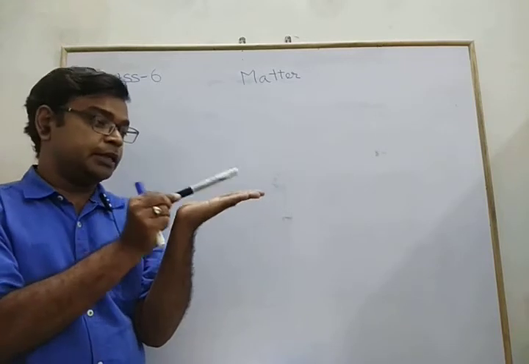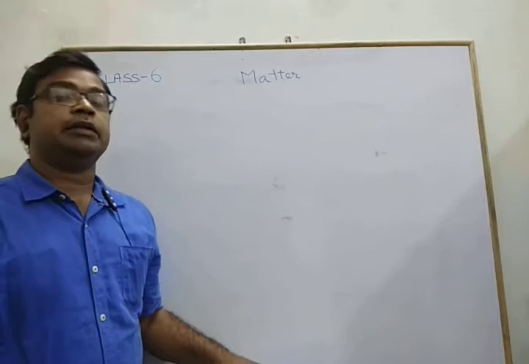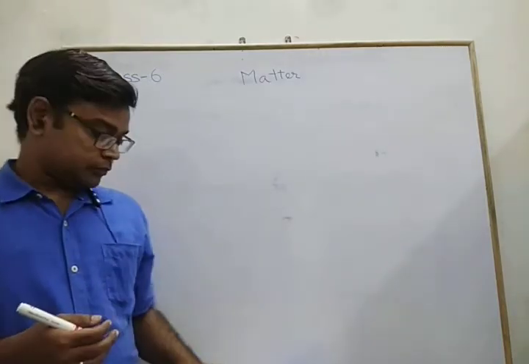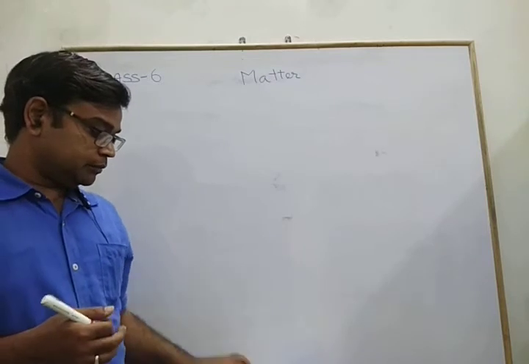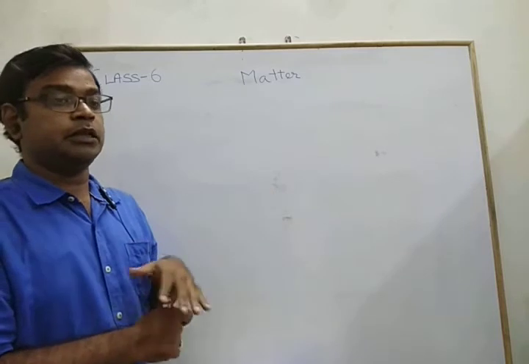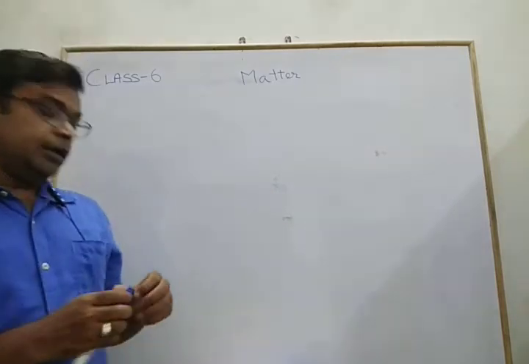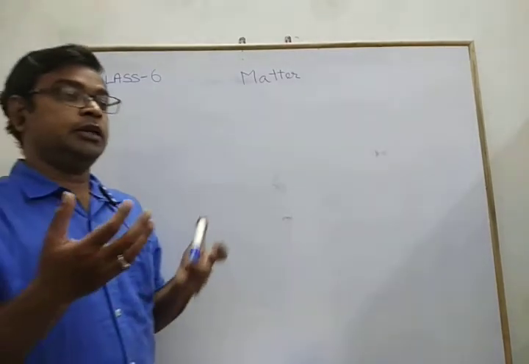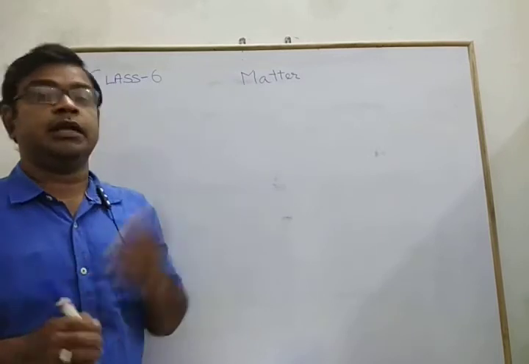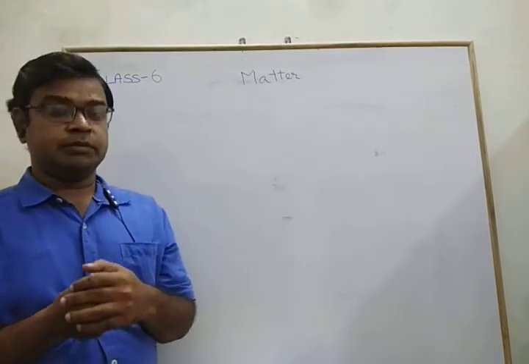This occupies the space available on the platform, and likewise every object occupies space in this universe. What does it mean? It means that they need some place for their existence. If they occupy some space, it means they have some mass in their body.